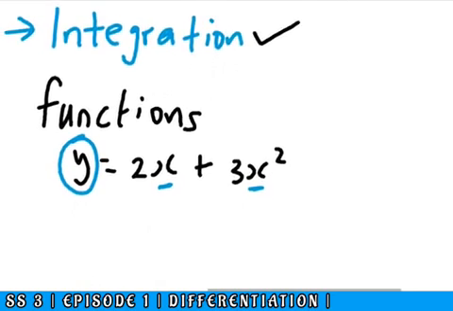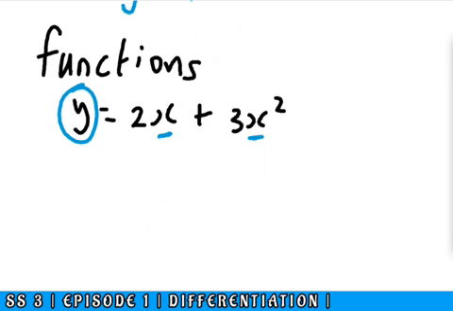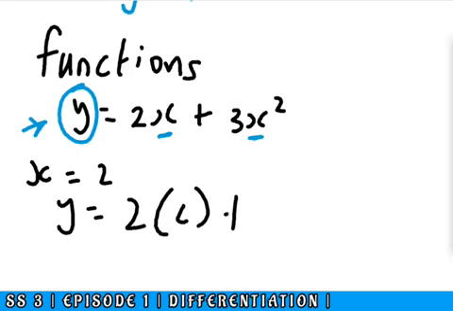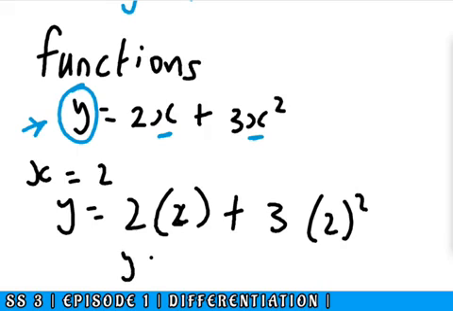Now how does this work? For example, if we give x a value of 2, y can only take its value when x has been given a value, and the value y eventually takes depends on how big or small the value of x is. If x is 2, this simply means that y equals 2 times 2 plus 3 times 2 squared. So when you do this mathematics, you come up with a value for y.